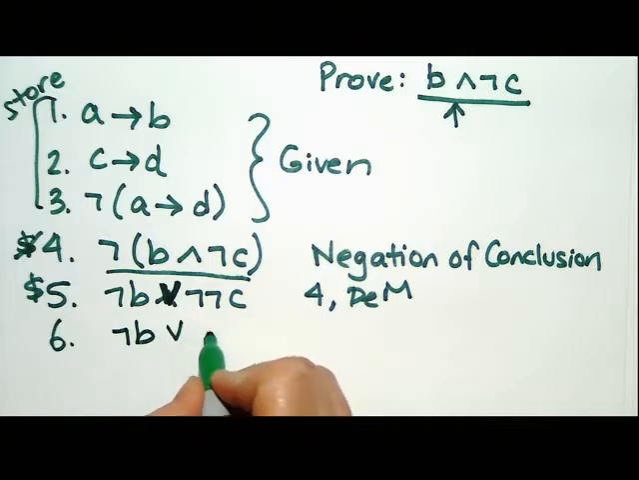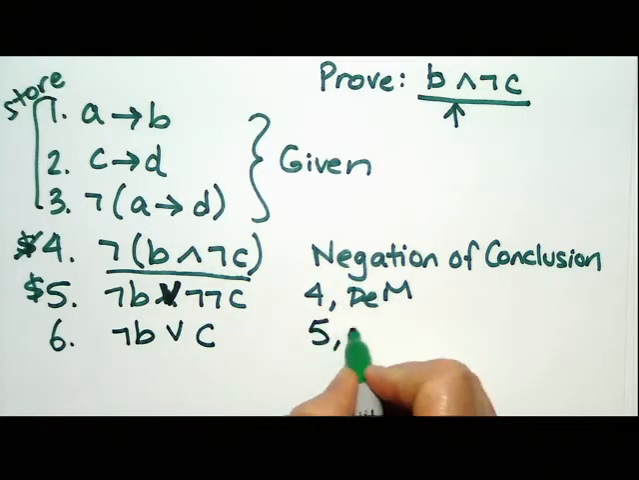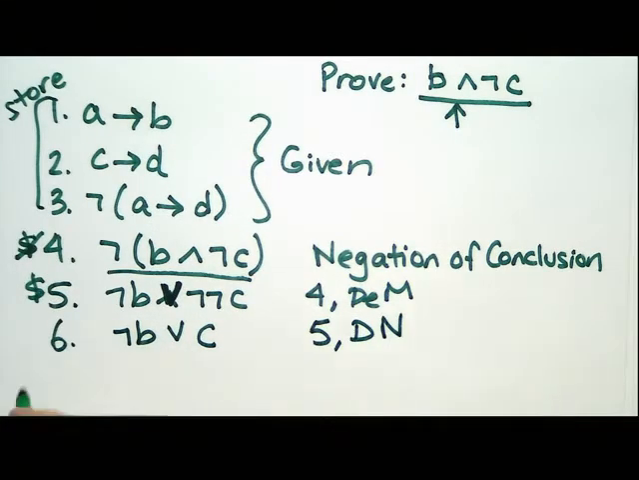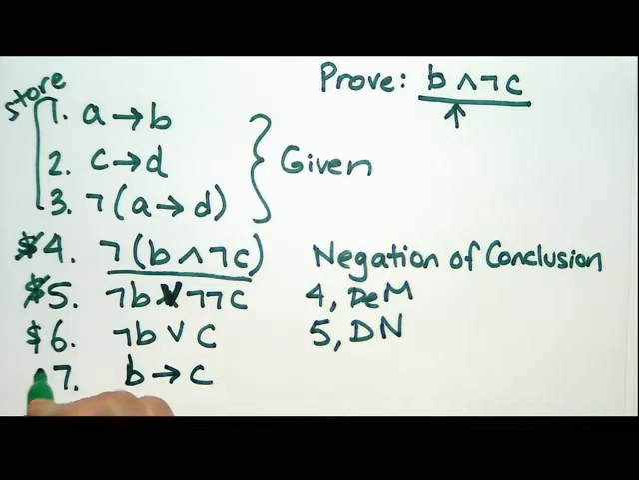Okay. Now we're going to get rid of that double negation. So we have not B or C from line 5 and double negation. And these are still from the negation of the conclusion, so I'm going to keep labeling it like it's money. Now, does anybody know what not B or C is logically equivalent to? B implies C. Good. So that is from line 6 and the implication rule.